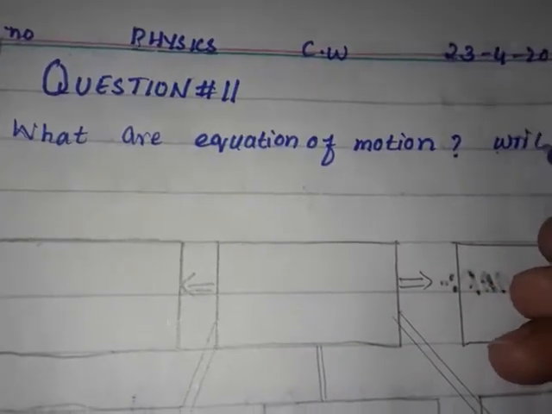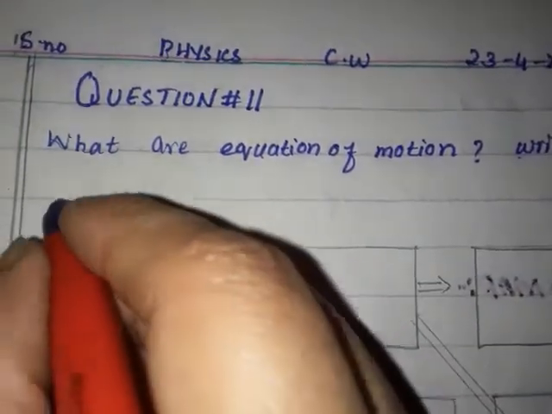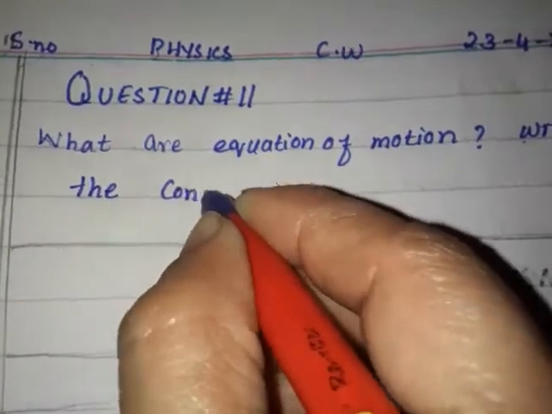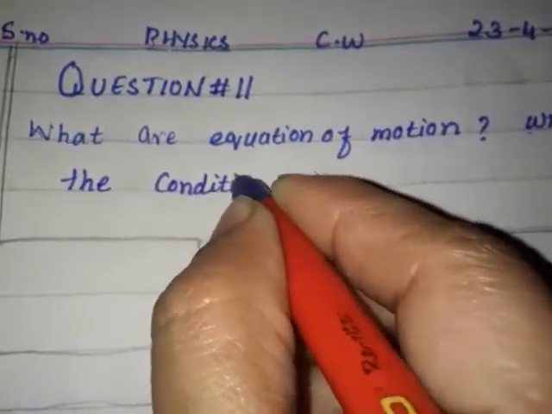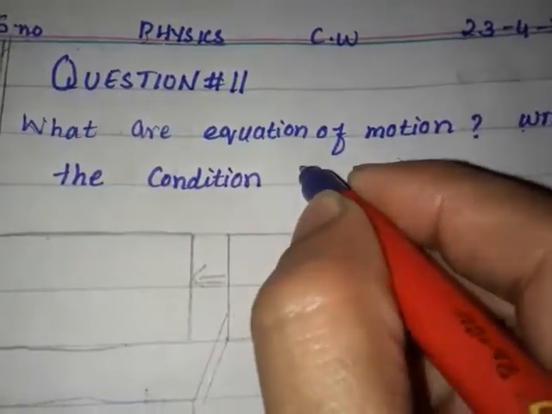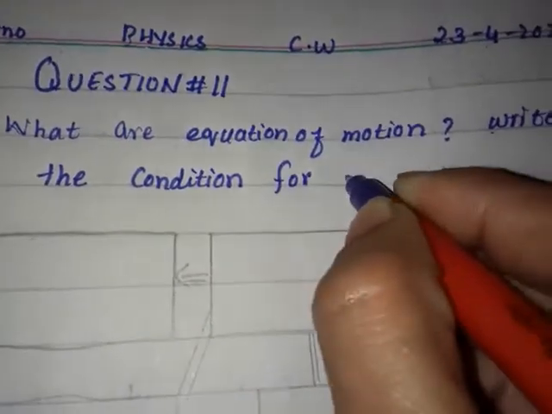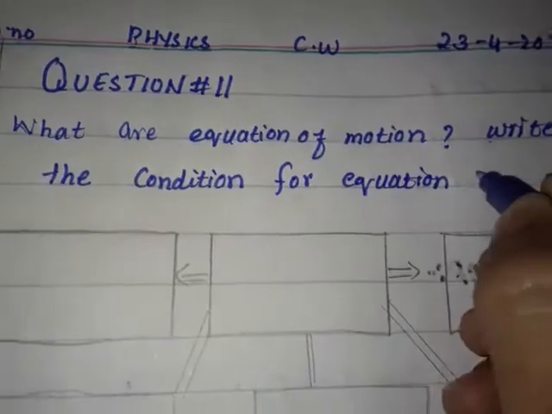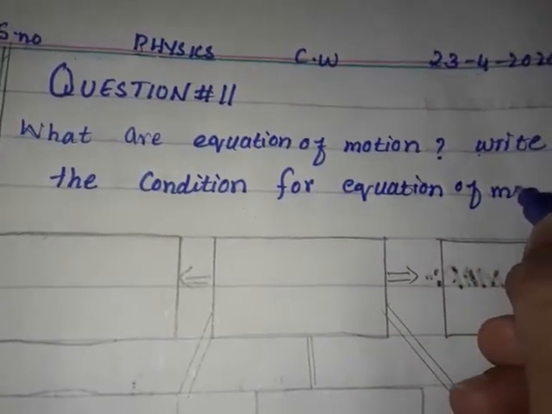Write the condition for equation of motion.